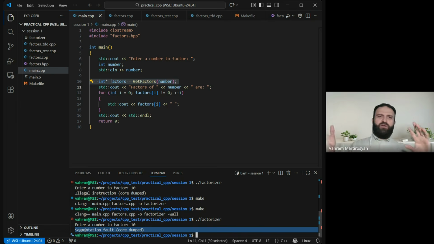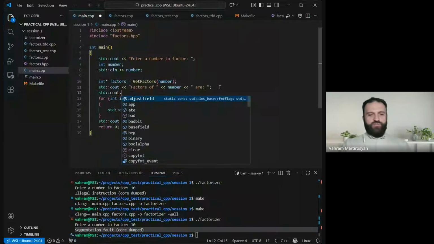We need a debugger, right? We need to understand a little bit of reading that GDB language or something to understand what is going on. But at least we see, okay, line 11.